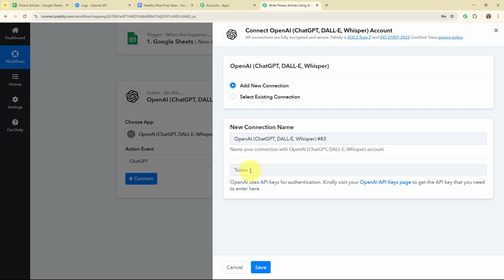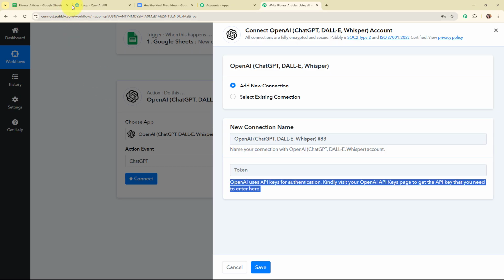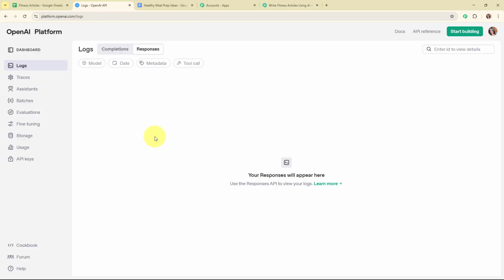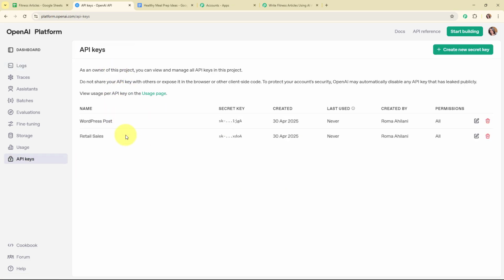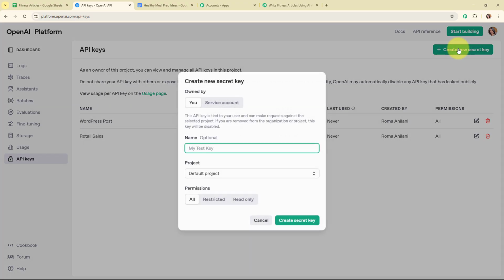And now to build a new connection, it is asking me to enter the API token. So following the instructions given below, I've already logged in to my OpenAI account, and from here I'm going to access the API keys given in the left side bar. In the API keys, I'm going to generate a new key by clicking on this create new secret key, and I'm going to give a name to my key such as fitness articles. After giving the name, I'm going to select my project as default project, and then click on this create secret key.